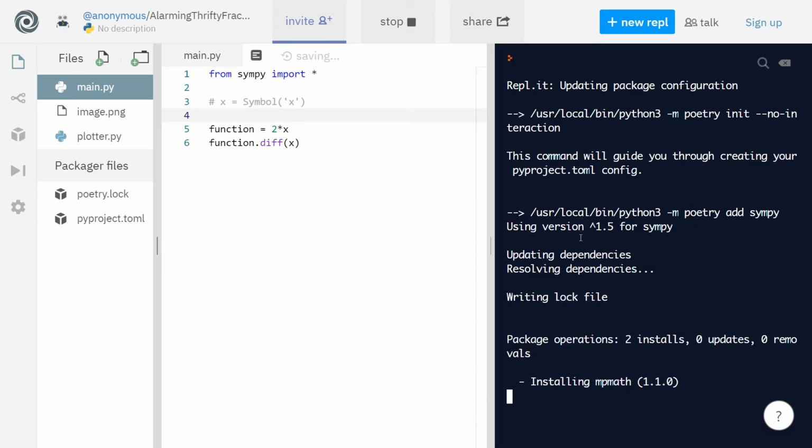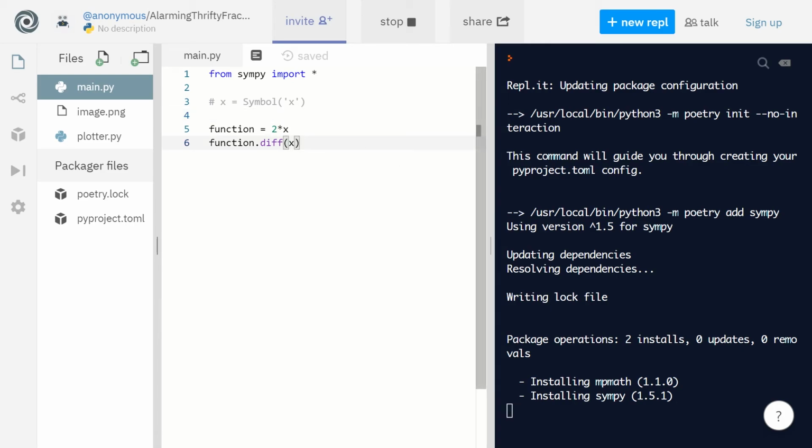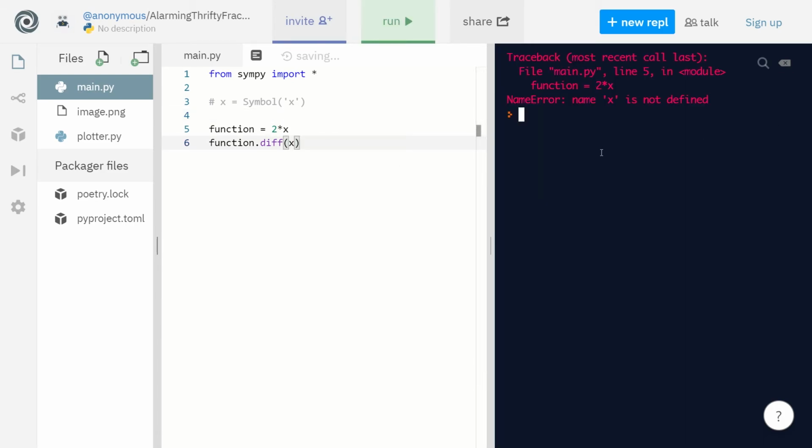But first of all, it's going to install SymPy, and since it's an online IDE, it's going to take a long time before the code executes. And it's going to do that every time you run. So that's why I recommend, once you actually get into more advanced stuff, just get your own IDE on your computer, and you can run it super easily. Yeah, so it takes a lot of time. Yeah, so it's going to give you an error because x is not defined.